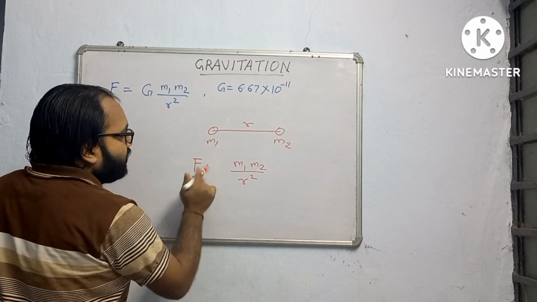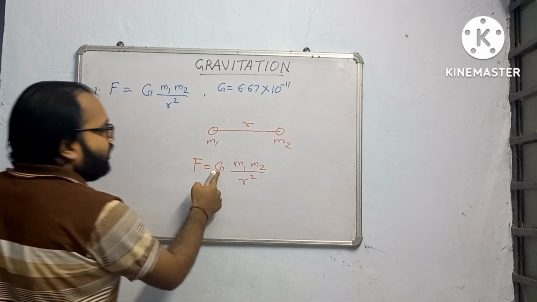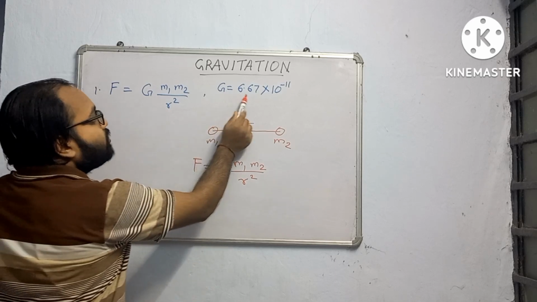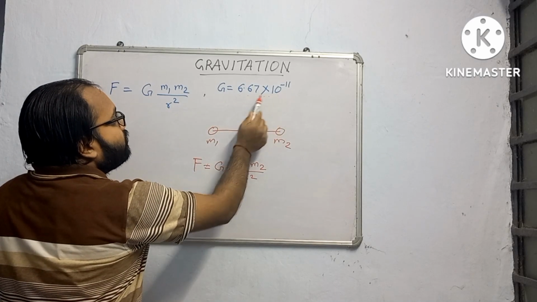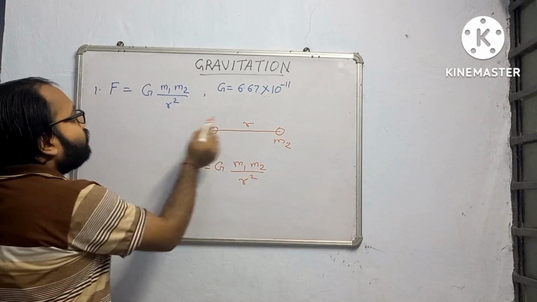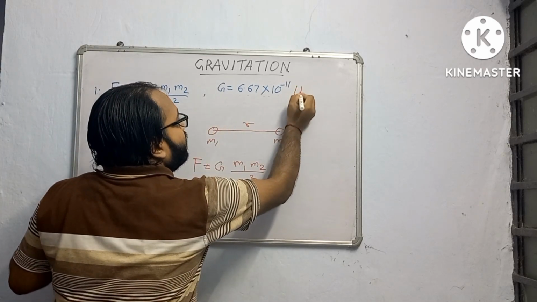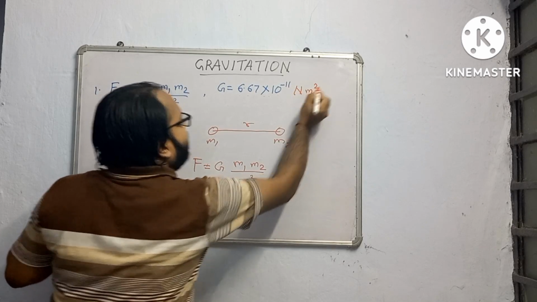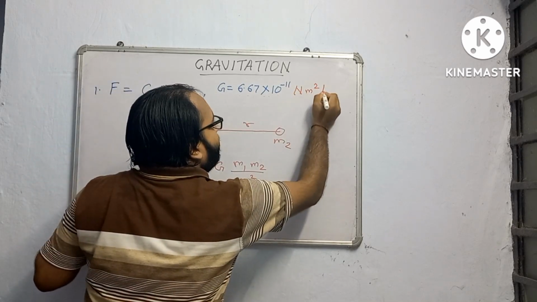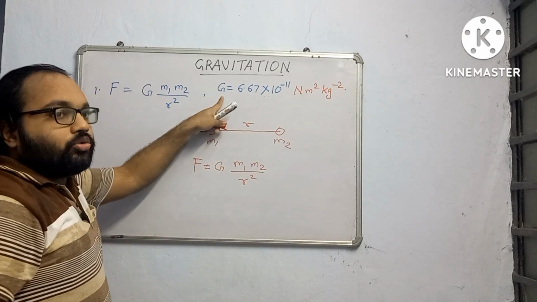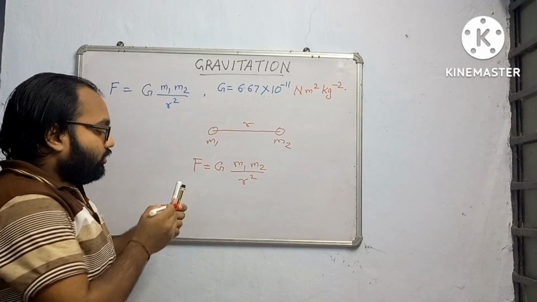If you remove this, then you will get F is equal to G m1 m2. G is called the universal gravitational constant. Its value is 6.67 into 10 raised to the power minus 11, and the unit will be Newton meter square per kg square, that is, kg raised to the power minus 2. This is for the universal gravitational constant.